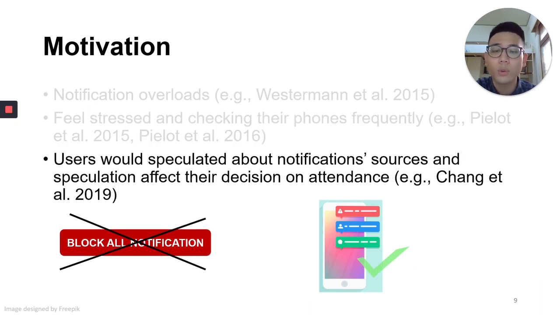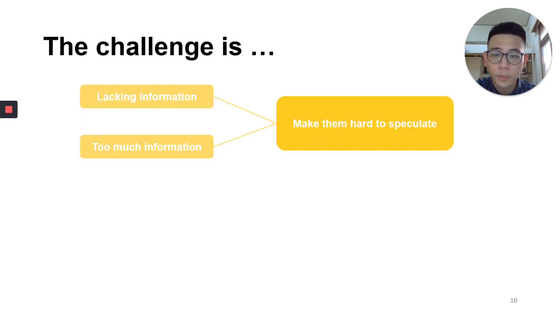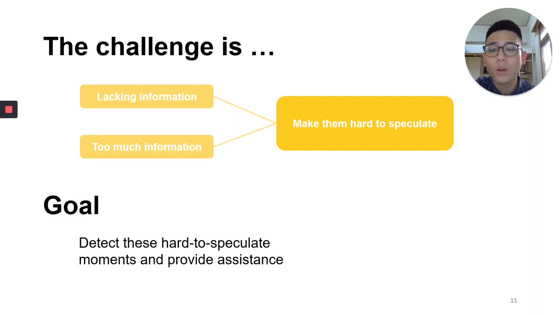Also, in our previous work, we know that this idea is feasible because users will speculate based on the original alert. But the challenge here is that sometimes we need more information. For example, users may have no idea what the notification is about because they haven't received a notification for a long time, or they may have too many possible sources due to the large number of notifications received recently. So our goal is to detect these hard-to-speculate moments and provide assistance, helping them select their attendance more effectively.